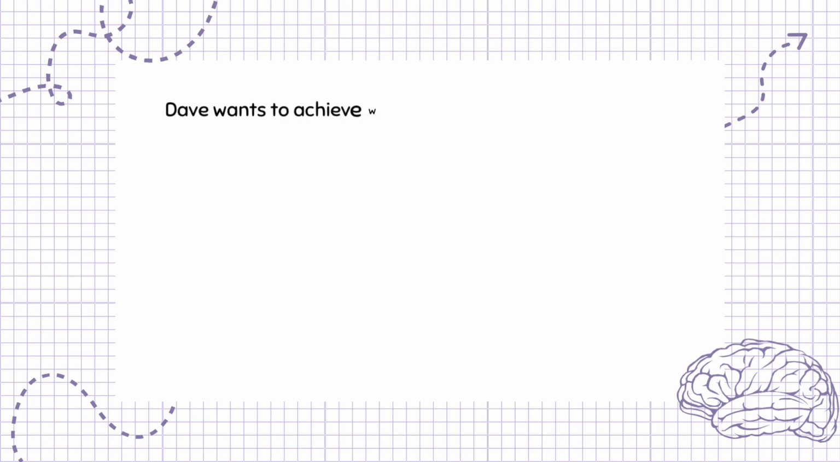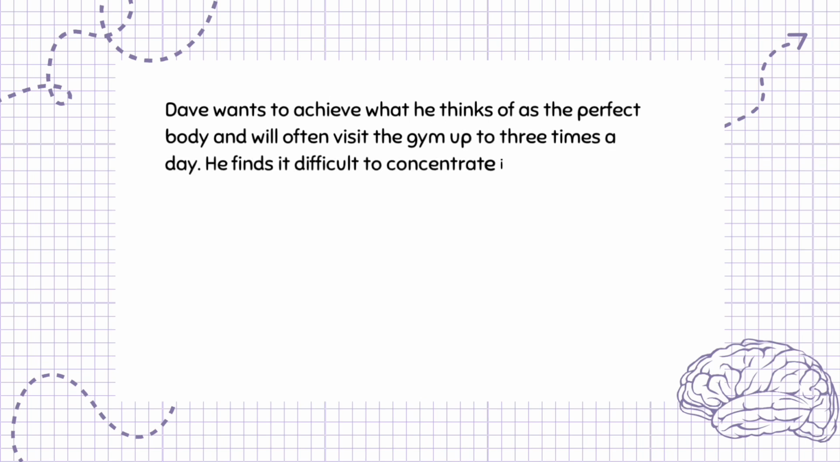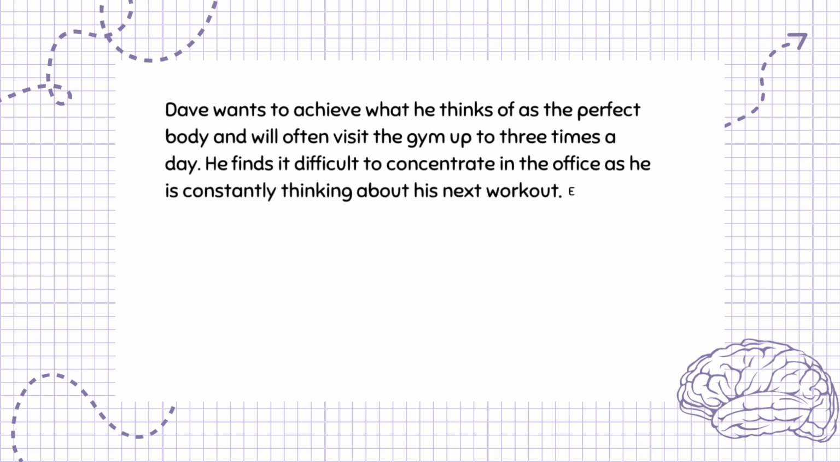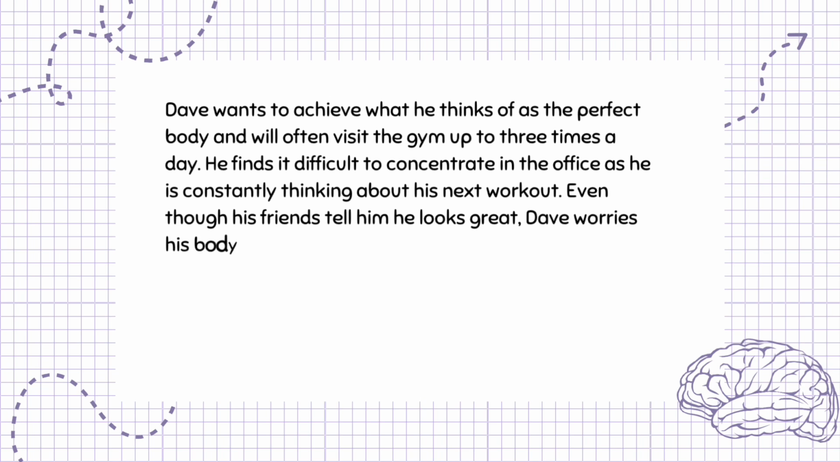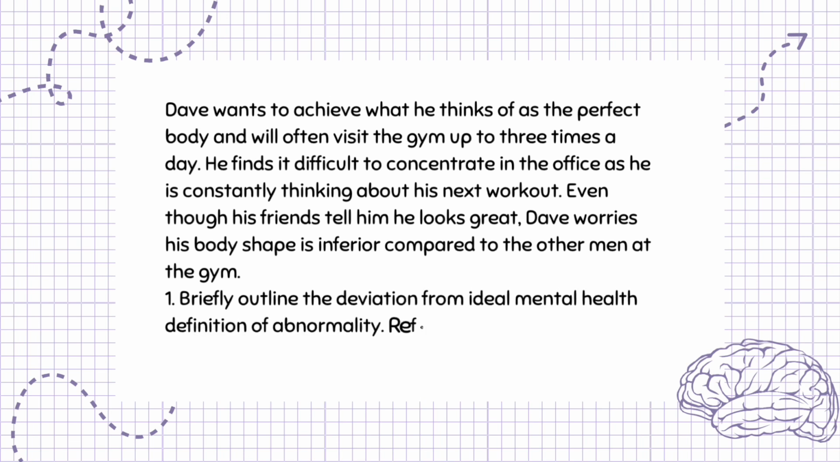Dave wants to achieve what he thinks of as the perfect body and will often visit the gym up to 3 times a day. He finds it difficult to concentrate in the office as he is constantly thinking about his next workout. Even though his friends tell him he looks great, Dave worries his body shape is inferior compared to the other men at the gym. Question 1. Briefly outline the deviation from ideal mental health definition of abnormality. Refer to Dave in your answer. 4 marks.